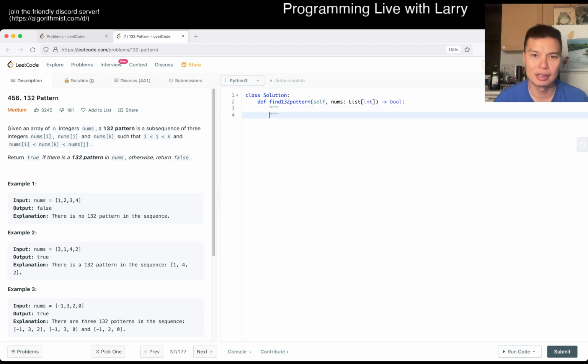Let's see. If there's a... so if it's unsorted, let's say something is unsorted, does it always have a 1-3-2 pattern? The answer is no, right? In that it can be reversely sorted, meaning 4-3-2-1. Do we have to check for that, and is that good? Is that just a special case where if it's sorted or opposite sorted, it's good?